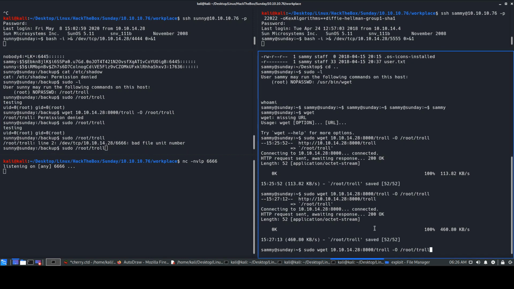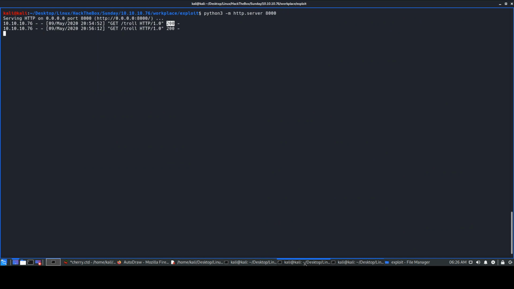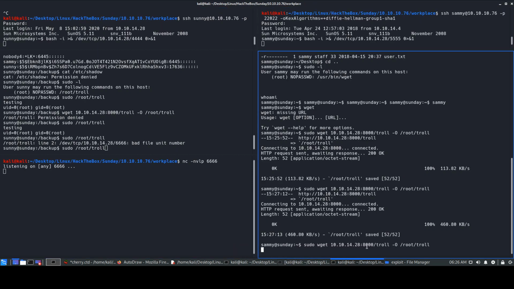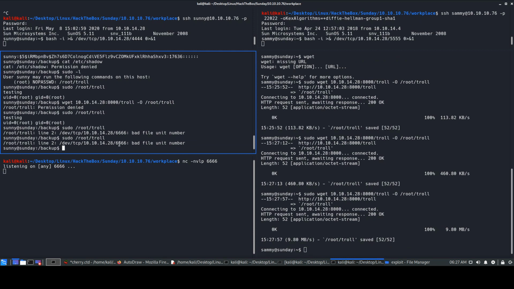Okay, run this. It got stuck. It froze. Okay, let's run this. It says bad file, some error. I don't know, for some reason you cannot execute that.